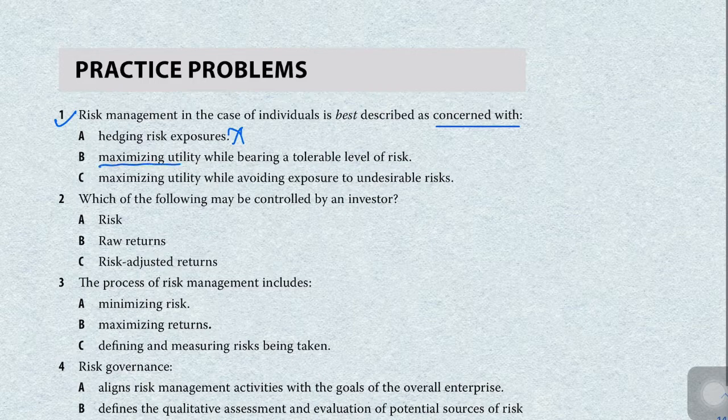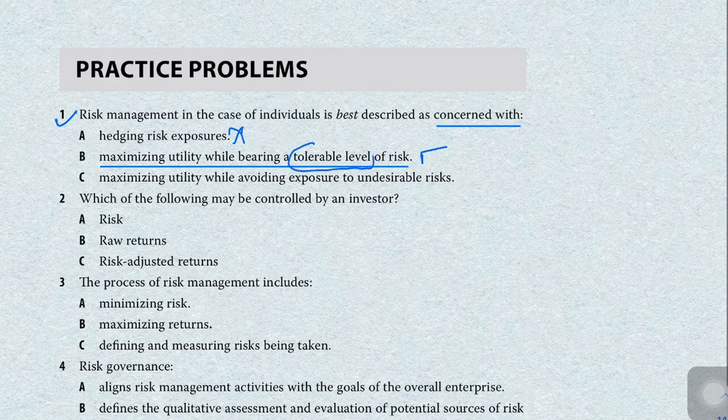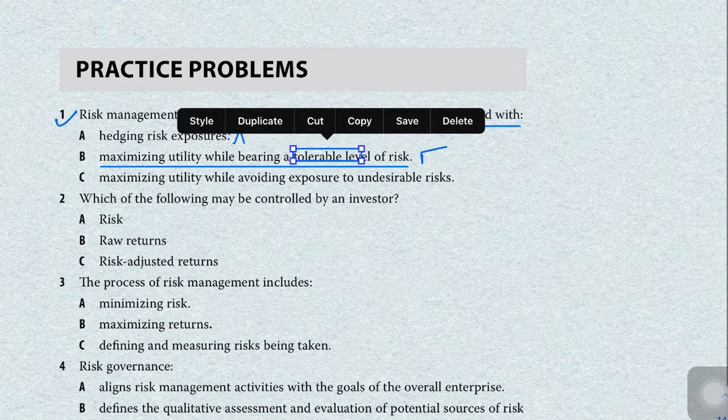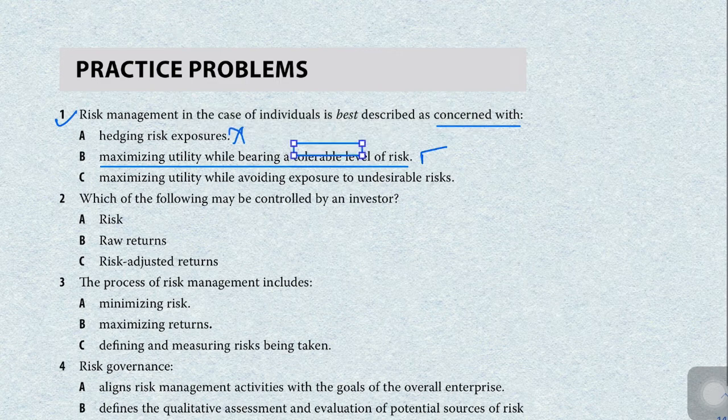The second option is maximizing the utility while bearing the risk at the tolerable level. Here we are maximizing the utility of an investor while bearing the risk at a tolerable level. What is the tolerable level? It is the level of risk which the investor wants to take. This is our correct answer to this particular question.